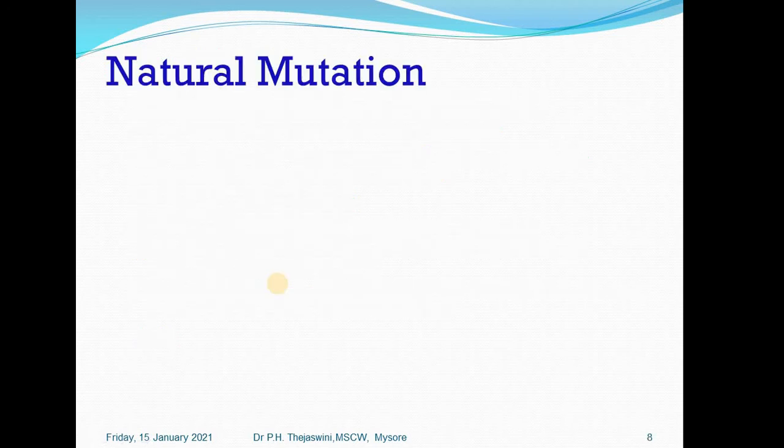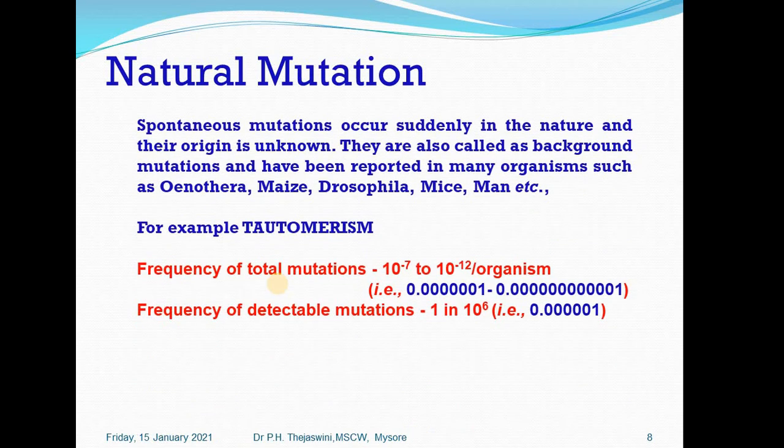Next comes the natural mutation. Natural mutation is also called spontaneous mutation because here there is no intervention of any human being. Spontaneous mutation occurs suddenly at a slow pace in nature and its origin is totally unknown. They are also called background mutation and have been reported in many organisms such as Enothera, maize, Drosophila, mice, man, etc.